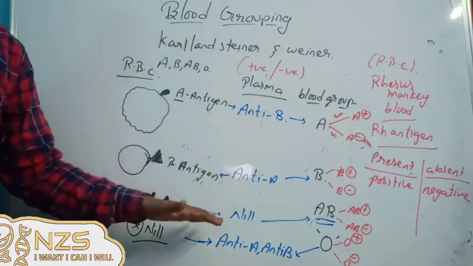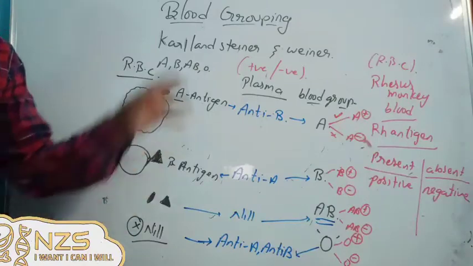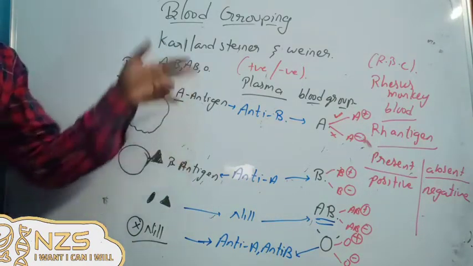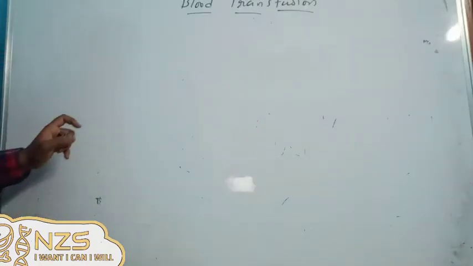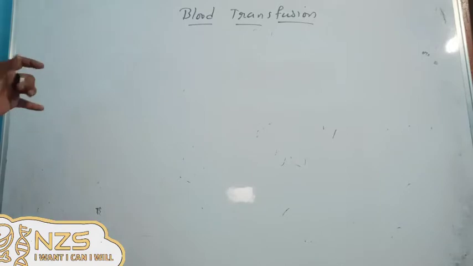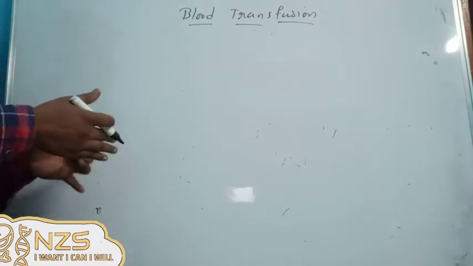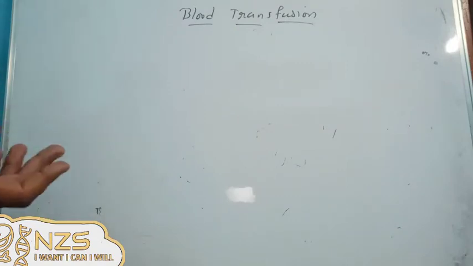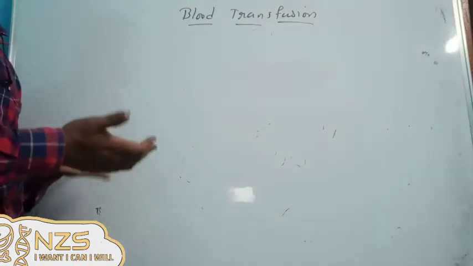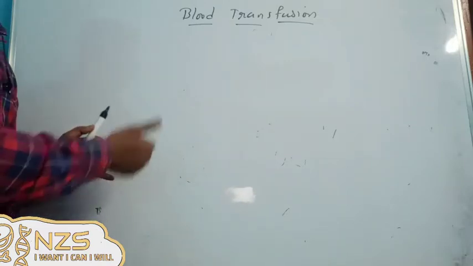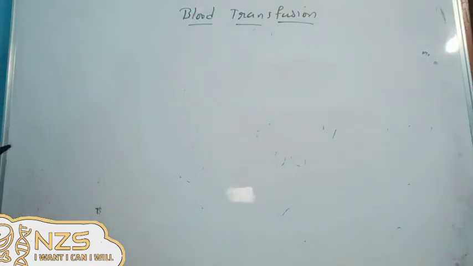With the ABO blood grouping or the Rh blood grouping, both have a very important role in the blood transfusion technique. In this blood transfusion process, we should check for the compatibility and the immune responses happening inside the recipient. So here the recipient is the more important one, and we should check whether the person who is giving the blood is compatible with the person who is receiving the blood.